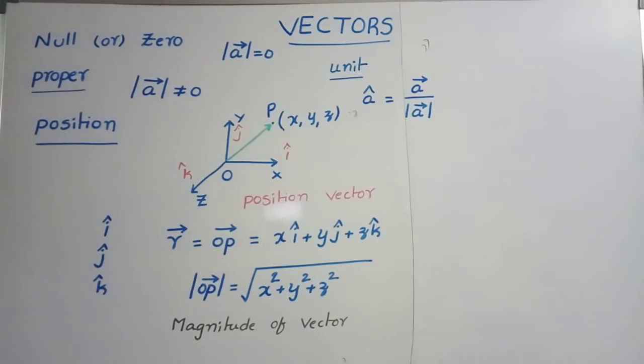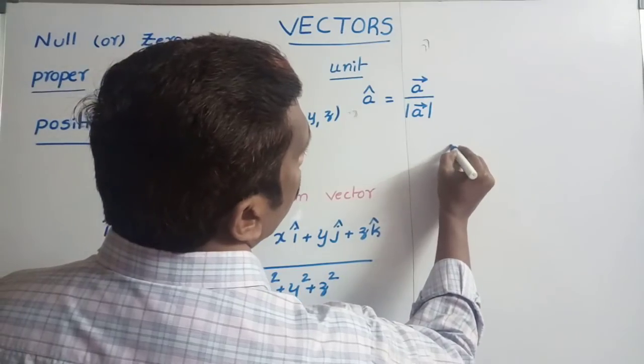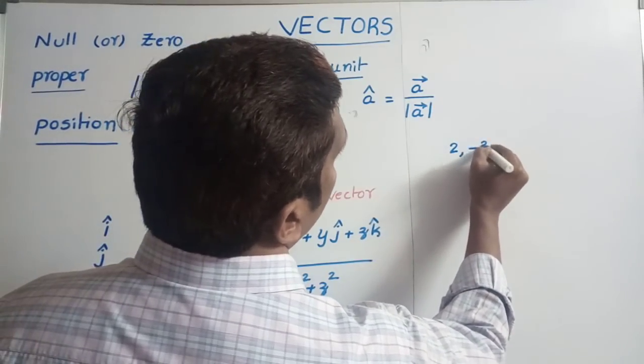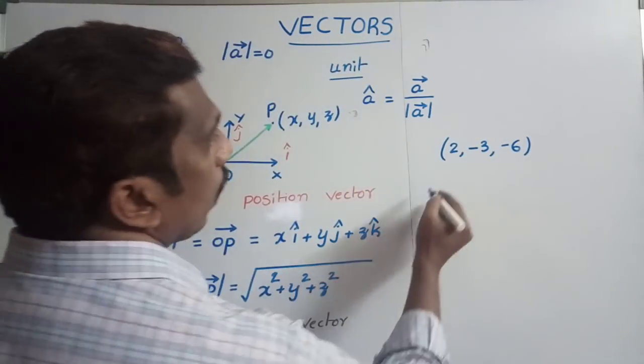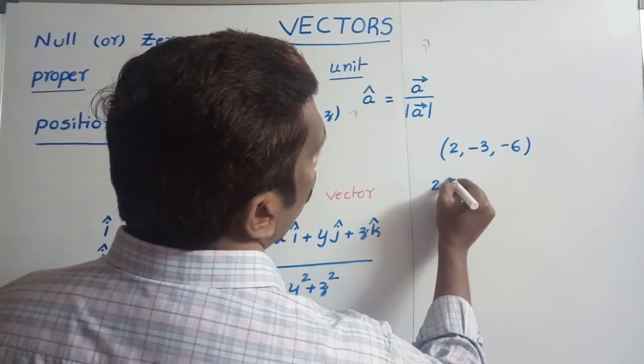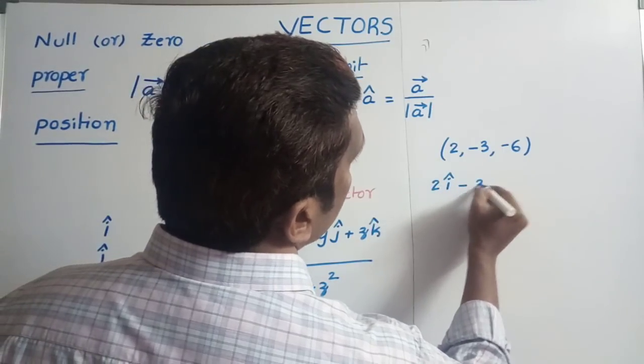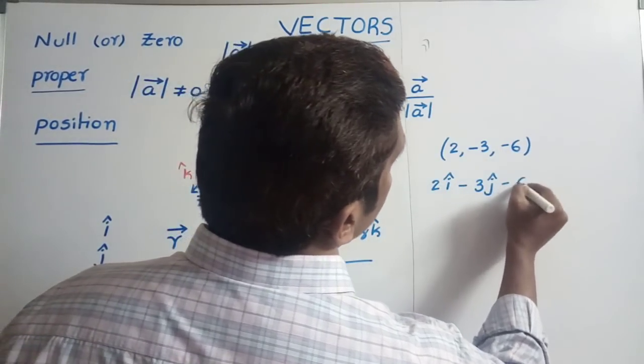For example, suppose they give a point like 2, minus 3, minus 6. Writing it as a position vector, it is 2 i cap minus 3 j cap minus 6 k cap.